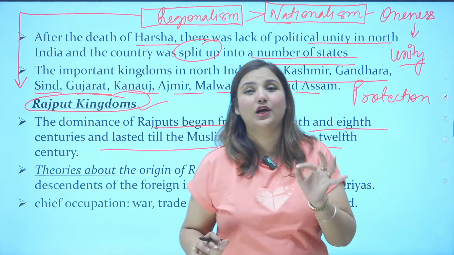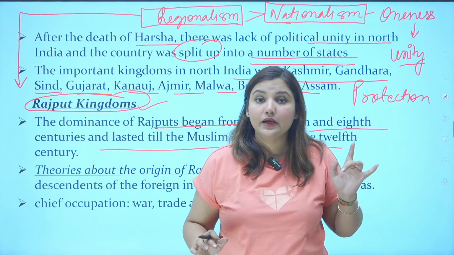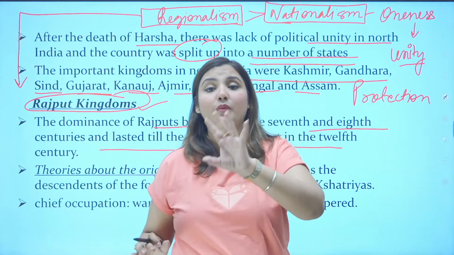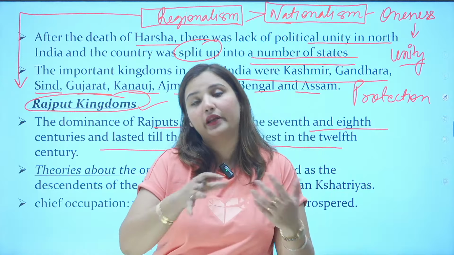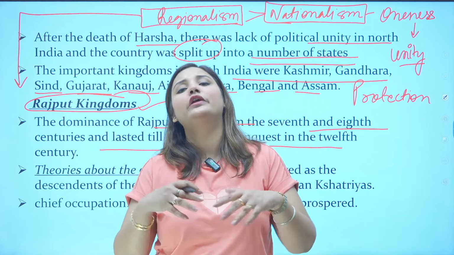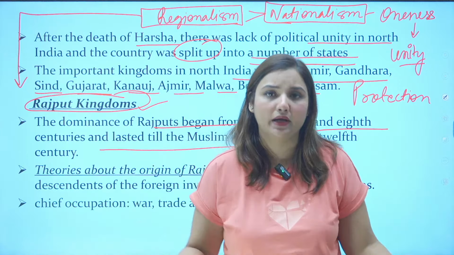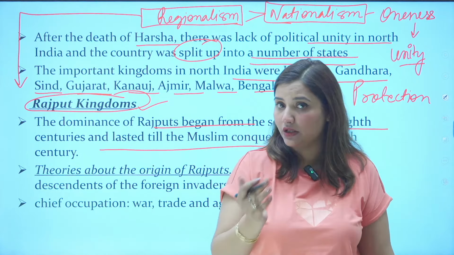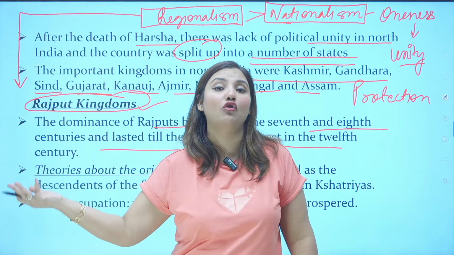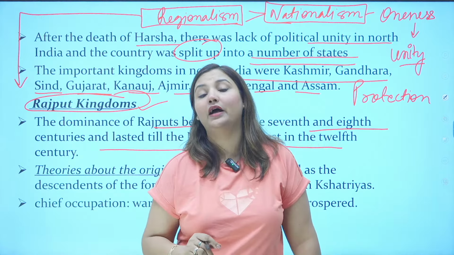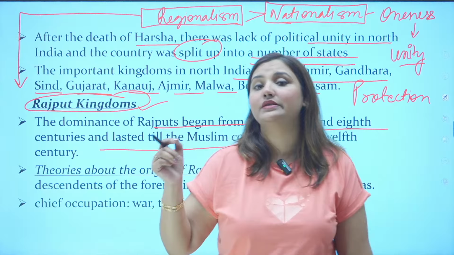The rise of Rajputs is a debatable question. Nobody can tell you from where they came. Basically, it is said that they were already here in India, but they were not very dominant. But when they saw the fall of other empires, especially the fall of Harshavardhan, these Rajputs became the most important power of India. It is also said that they are connected to Lord Rama and they were the descendants of Rama.